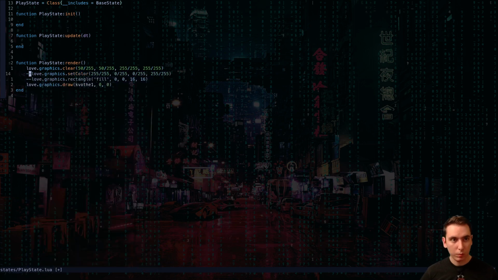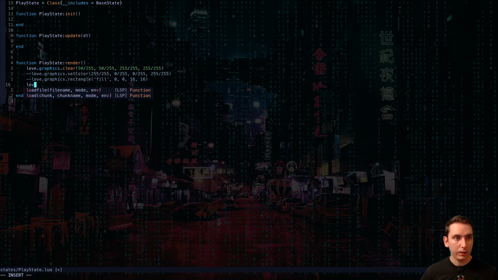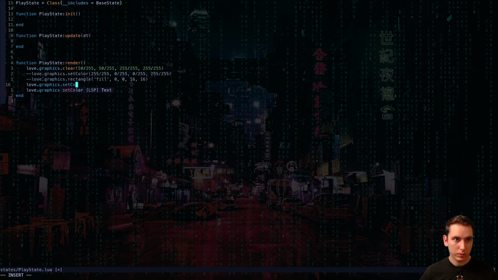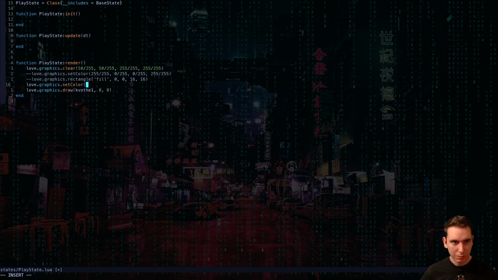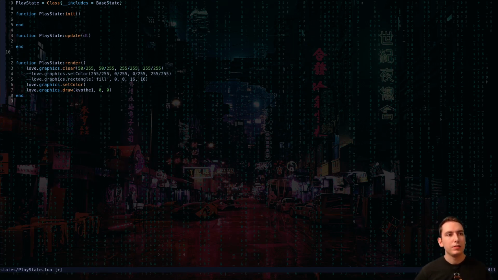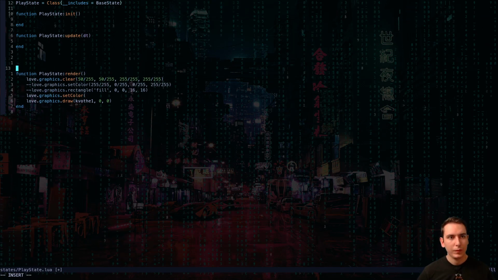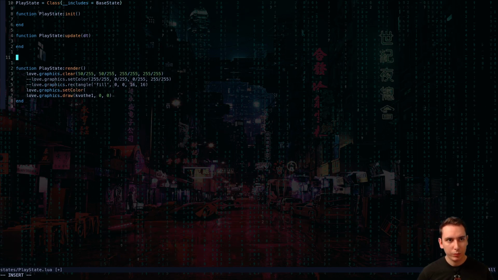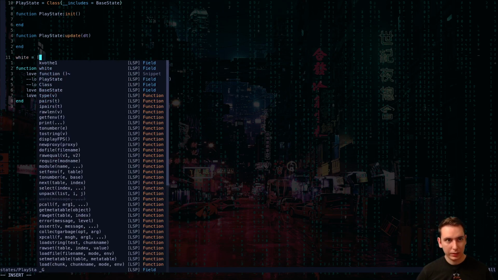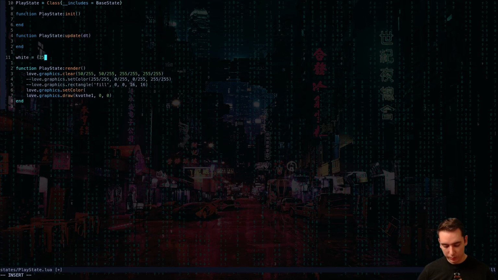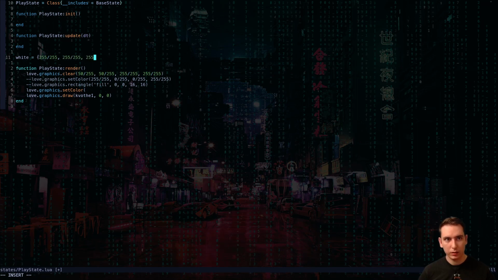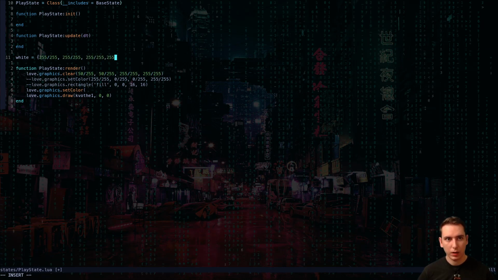So what we'll do is add our love.graphics.setColor, and there's got to be a better way, instead of doing these values. I'm wondering if we can do a local variable called white and set it equal to a table of values of what white is, and then we can just say love.graphics.setColor white. I'm curious if we can do that.